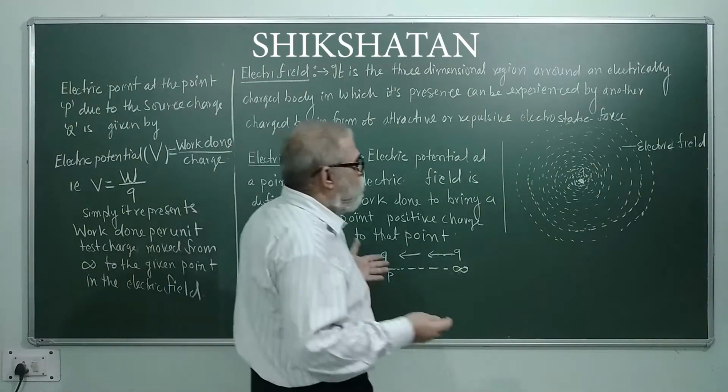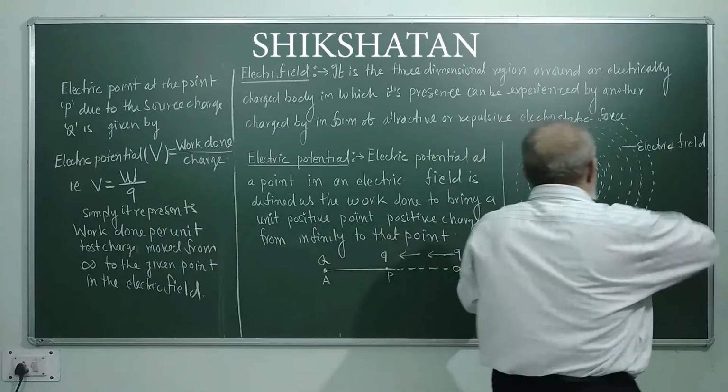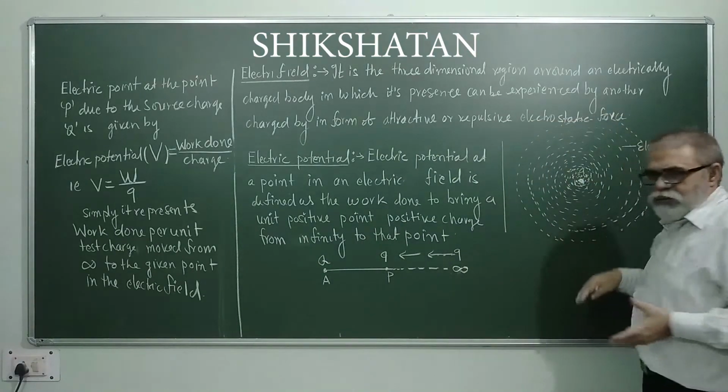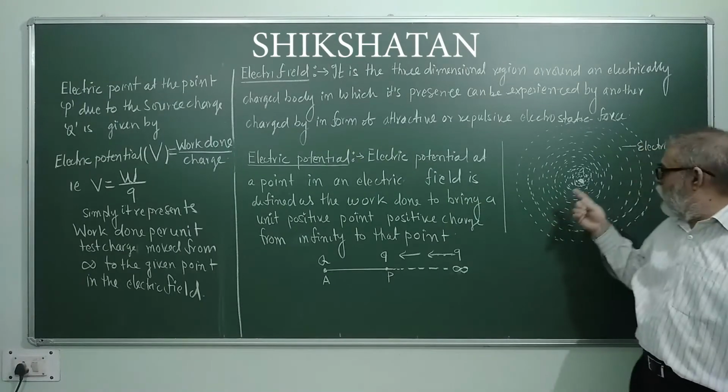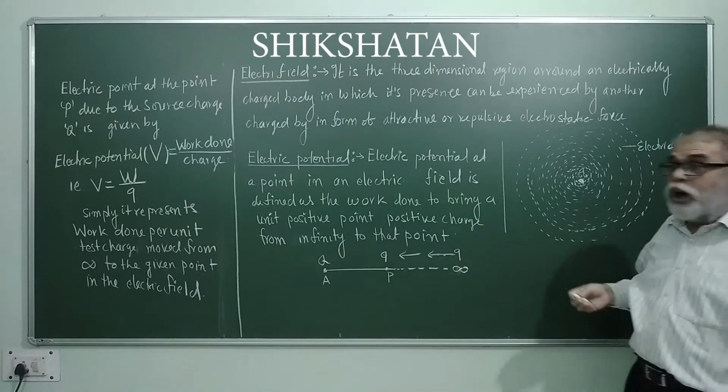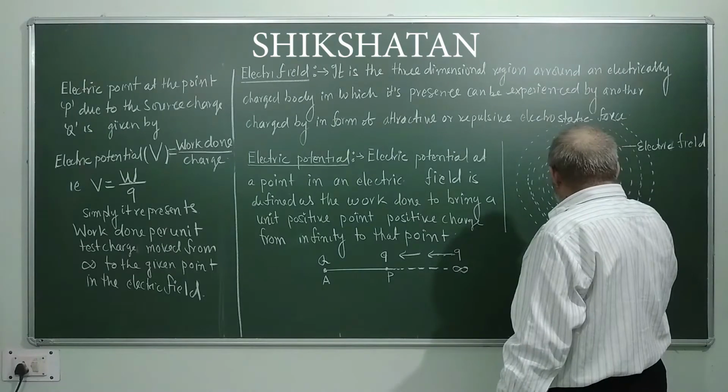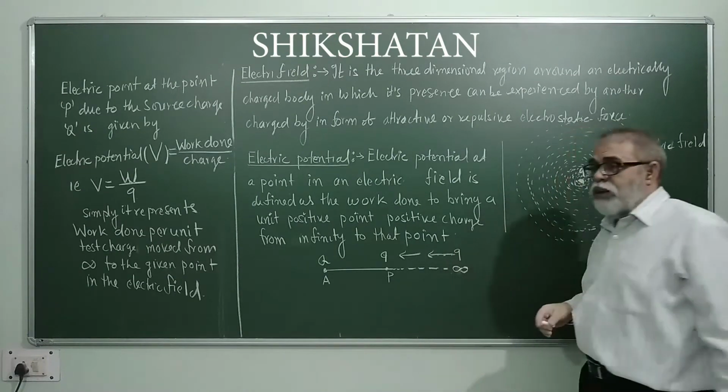Electric field refers to a three-dimensional region around a charged body. Suppose there is a charged body.